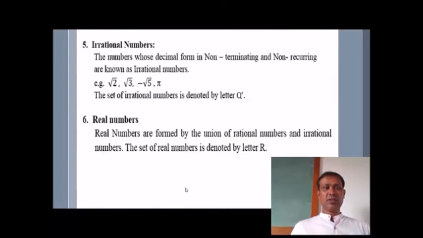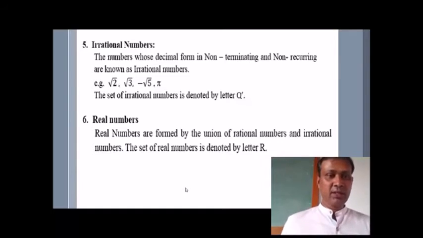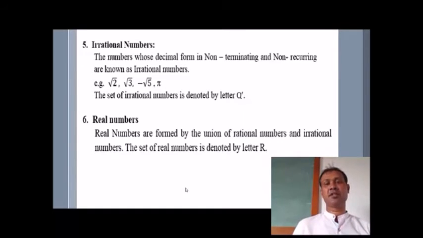Next, irrational numbers. The numbers whose decimal form is non-terminating and non-recurring are known as irrational numbers. For example, root 2, root 3, minus root 5 and pi. The set of irrational numbers is denoted by letter Q dash. We know that the set of rational numbers is denoted by Q and the set of irrational numbers is denoted by Q dash or Q prime, you can say. Real numbers are formed by the union of rational numbers and irrational numbers. The set of real numbers is denoted by letter R.